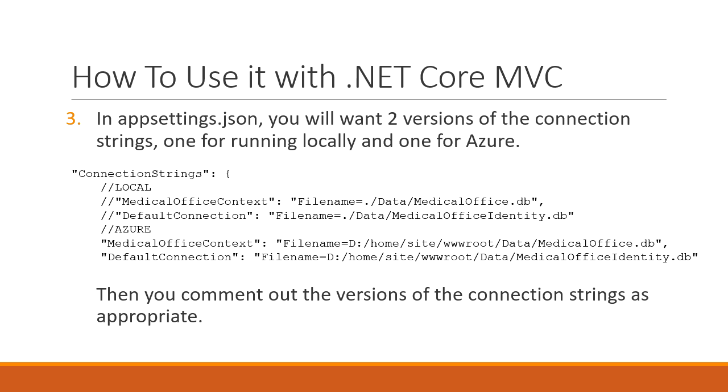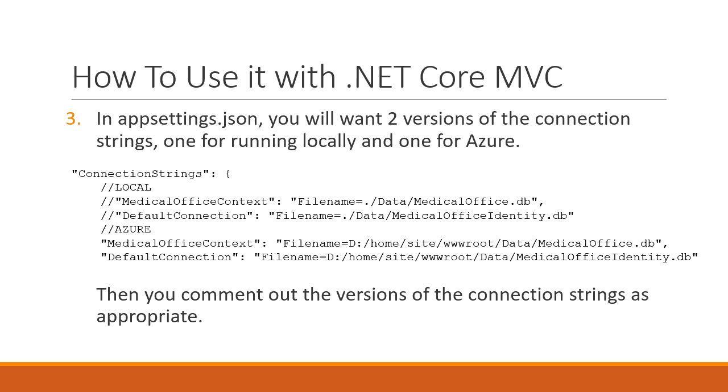One for the default connection, which we know is our identity, our security system, and then one for our production tables, right? The examples here, of course, are based on our medical office in-class example that we've been doing. The reason for having two separate databases, obviously, right? If there's a limitation on writes, why not just separate it? There's no need to have them in the same database. There's no referential integrity between them or anything like that. So we might as well keep them separate, okay?